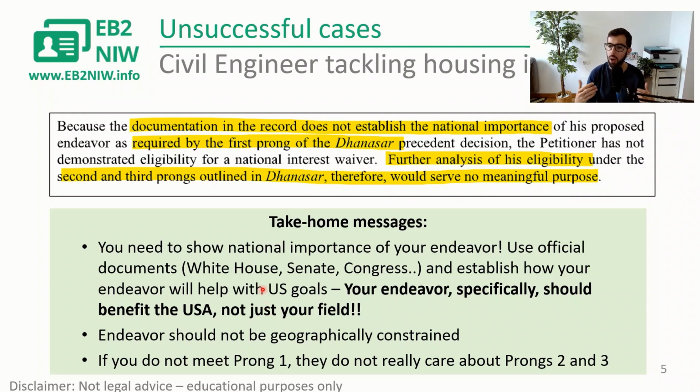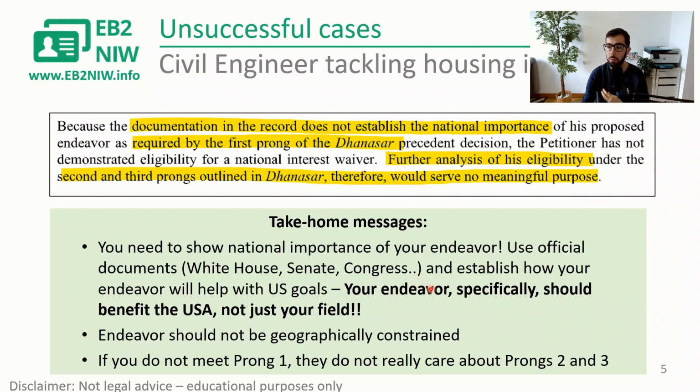And for that, you will use White House, Senate, Congress websites, and you will find documents, executive orders, speeches from the president, from the vice president, from cabinet members, fact sheets, acts, laws of Congress, etc., that establish how your endeavor is of national importance, that the US is worried about this problem that you want to help solve, and how you will need to describe how your endeavor will help to solve that issue. You cannot stop just in there is a problem. You have to continue and say there is a problem and here is how I plan to solve it.